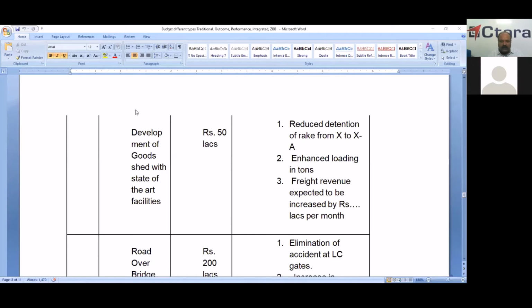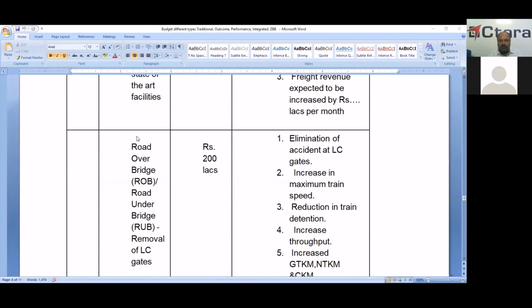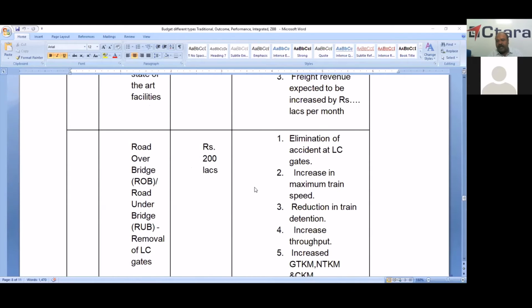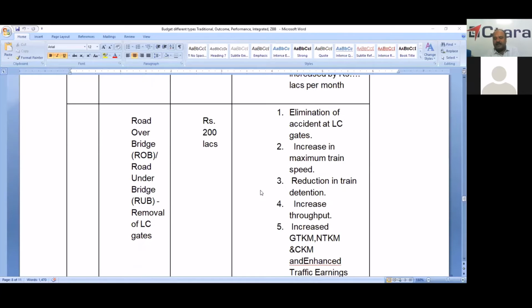Another example is constructing a road over bridge or road under bridge in place of an LC gate. Suppose the cost is 2 crores. We can expect the physical outcomes to be the elimination of accidents at level crossing gates, an increase in maximum train speed, reduction in train detention, and increased throughput and increased GTKM, NTKM or